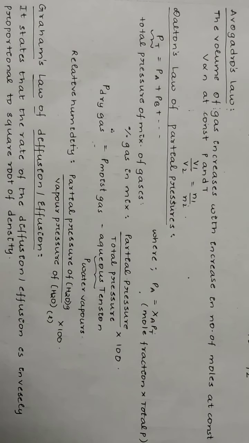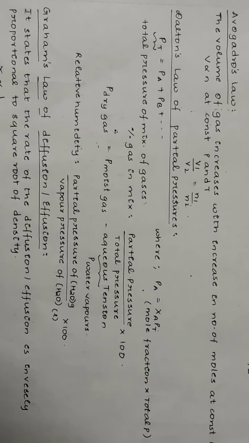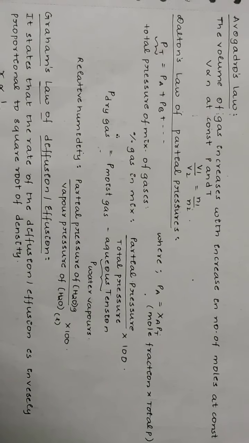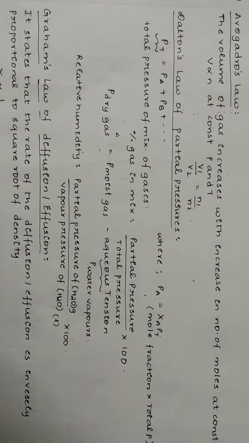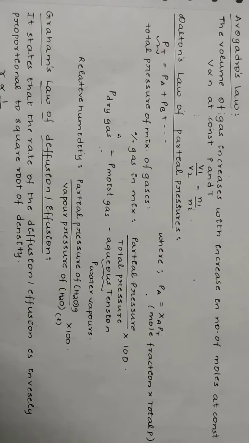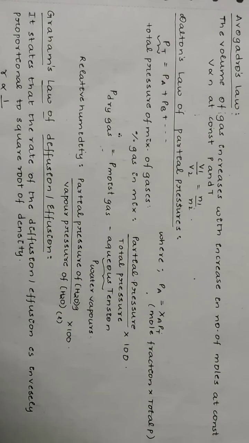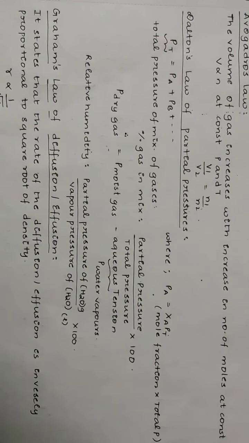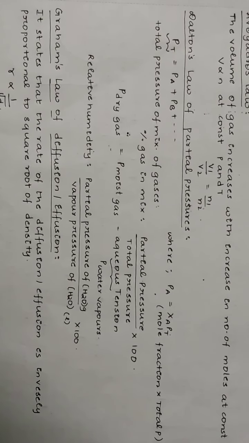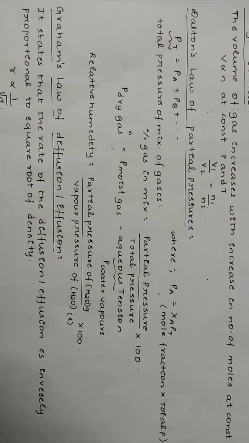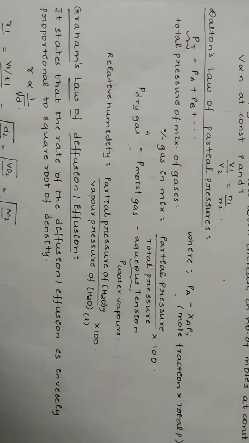Dalton's law of partial pressures. P total is PA plus PB and so on, where PA is mole fraction into total pressure. Percentage of gas in the mixture is given by partial pressure by total pressure into 100. Pressure of dry gas is pressure of moist gas minus aqueous tension, where aqueous tension is the pressure of water vapors. Relative humidity of air is given by partial pressure of water in gaseous state by vapor pressure of water in liquid state into 100.